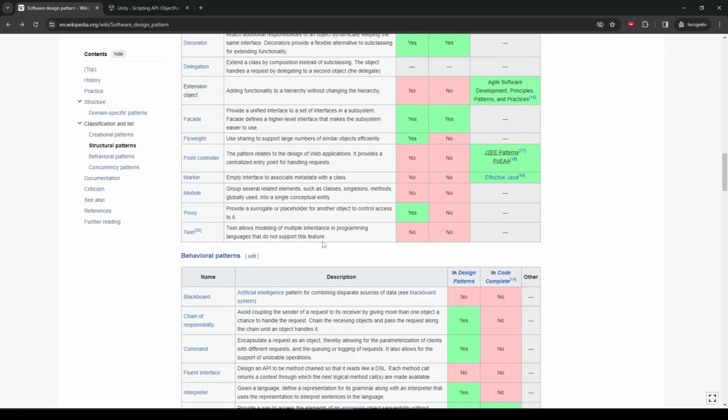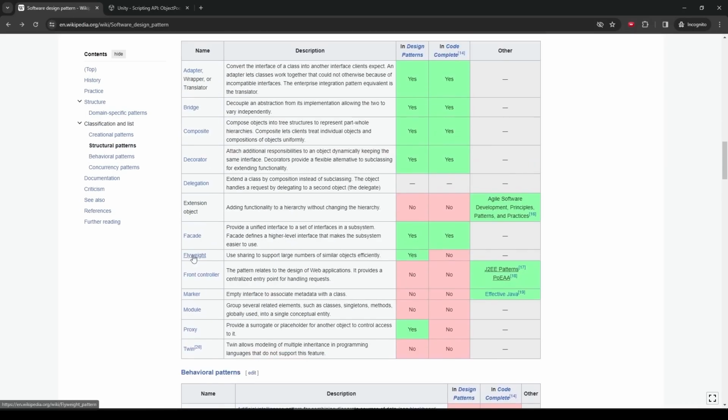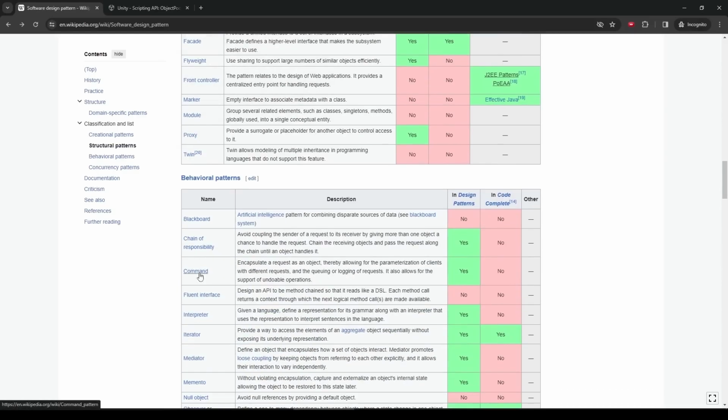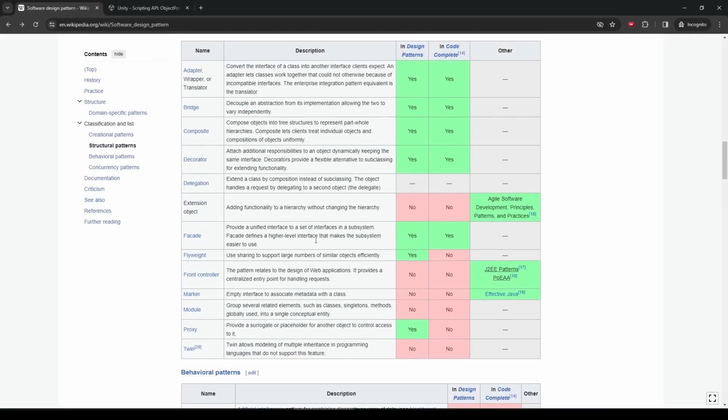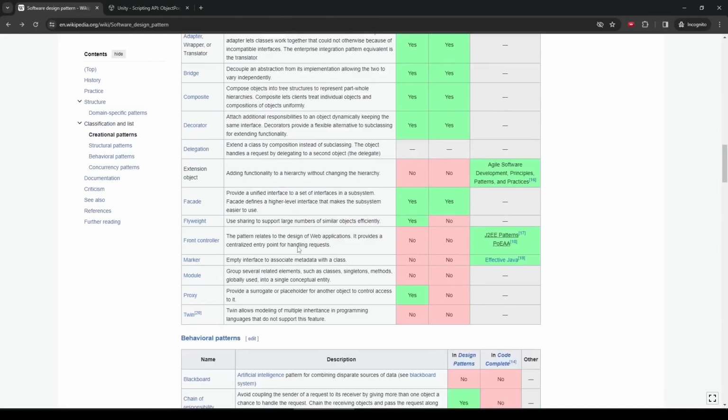So as you can see over here, there are tons and tons of patterns, and pretty much all of these have dedicated pages, so if you want to dig deeper, I definitely encourage you to do so. These patterns were created by some very smart people in order to solve some very common problems. So rather than reinventing the wheel, just being familiar with some of these is really great.